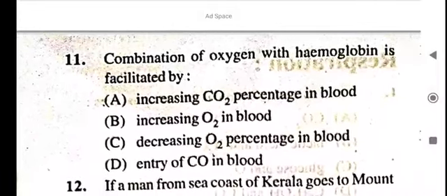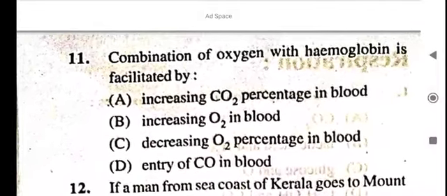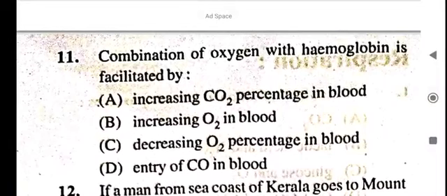Next question. Combination of oxygen with hemoglobin is facilitated by what?